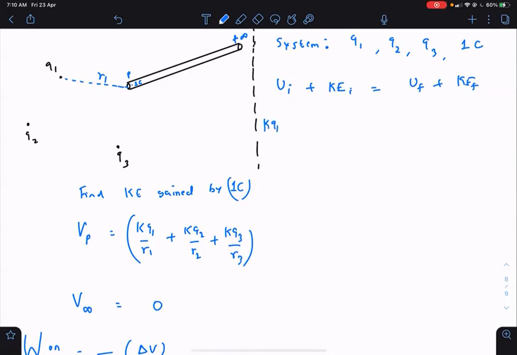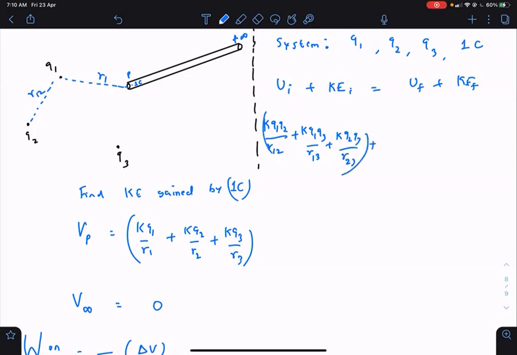So initially there is K Q1 Q2 by R12. Similarly, there is K Q1 Q3 by R13. And that will be the self potential energy of Q1, Q2, Q3, which also includes K Q2 Q3 by R23.